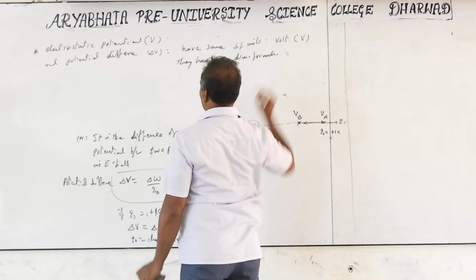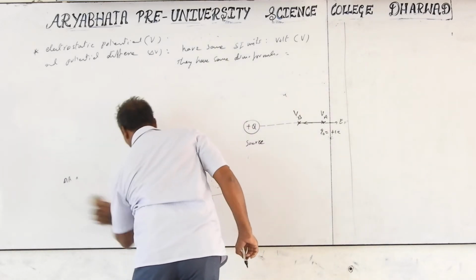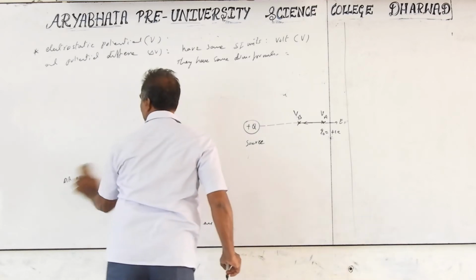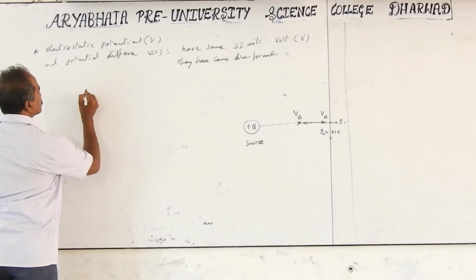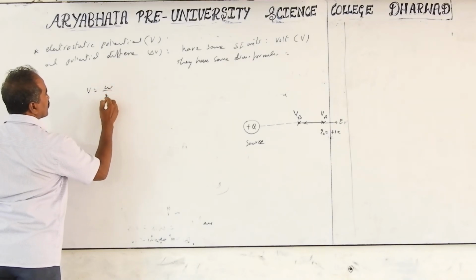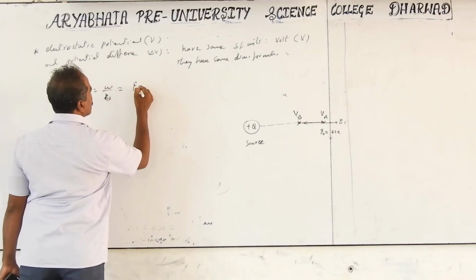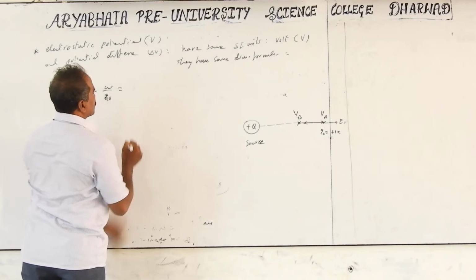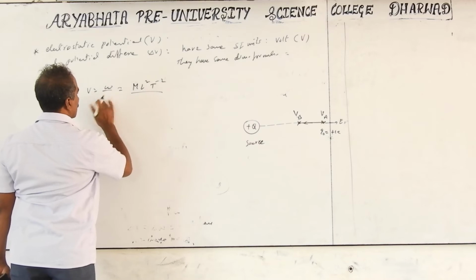What is the dimension formula? Delta V is equal to W by q naught. Work is nothing but force into displacement. The dimension formula you need to know directly is ML square T minus 2, divided by charge.